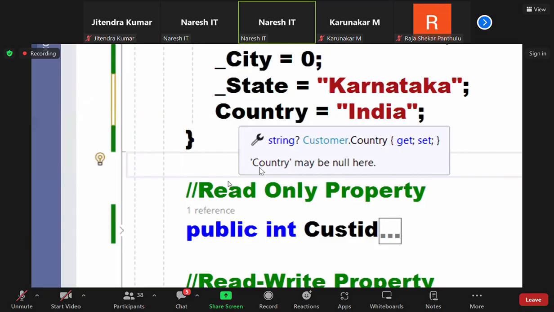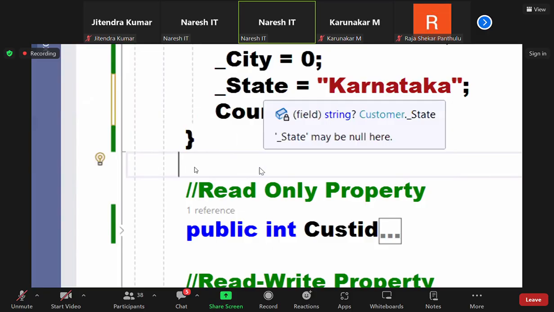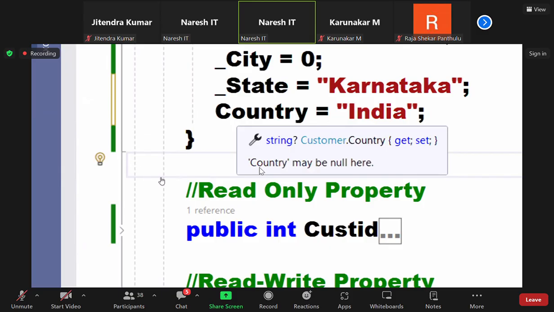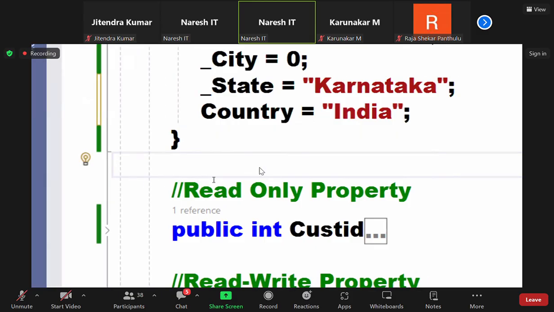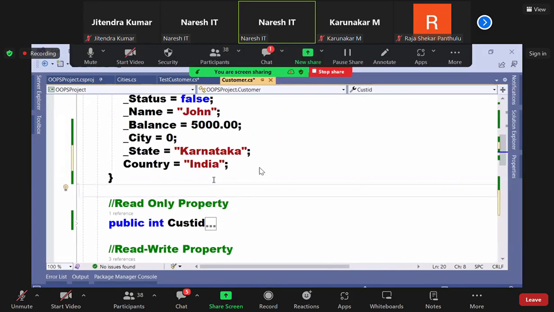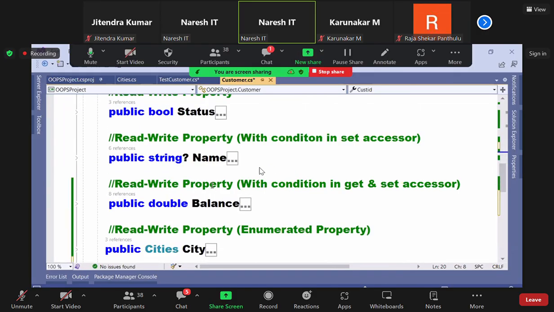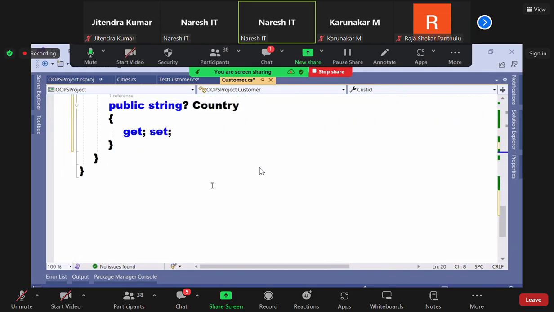It's a property. Here you're initializing a field, but you're initializing a property directly. Am I clear or not? You're directly initializing a property. So when can we use this? You can use this only when there is no additional logic in the get and set accessors. We can use this only when we don't have any additional logic under the get and set accessors.